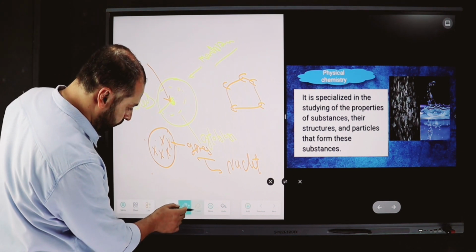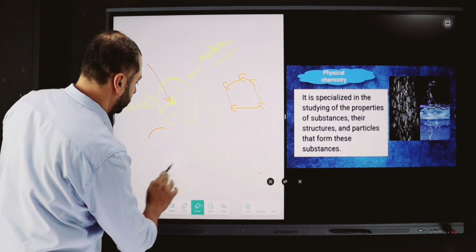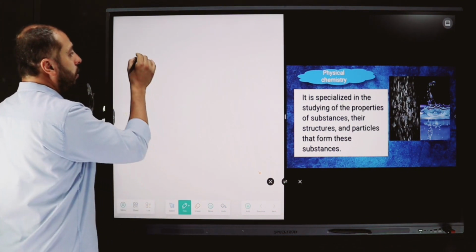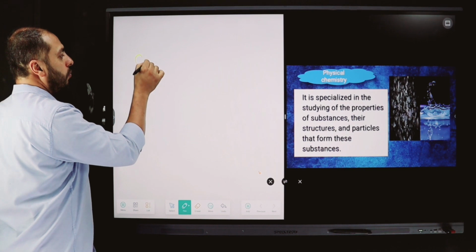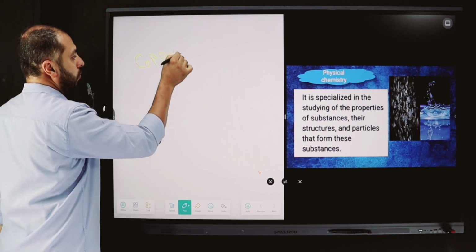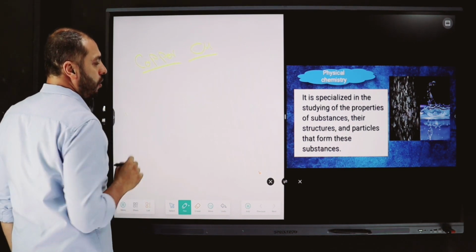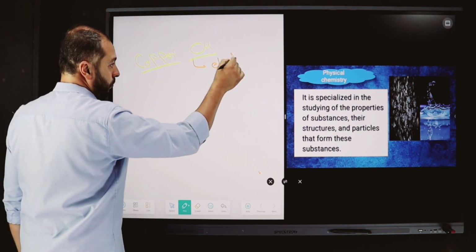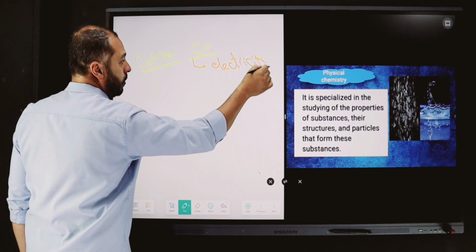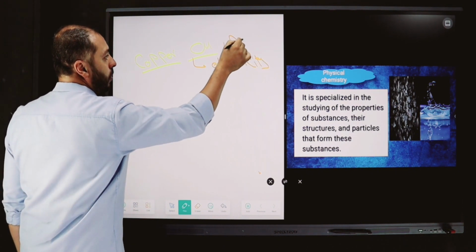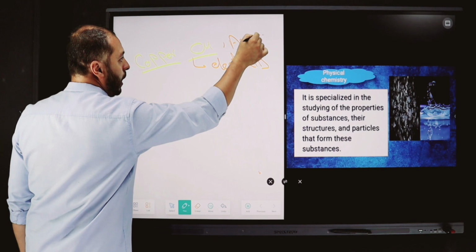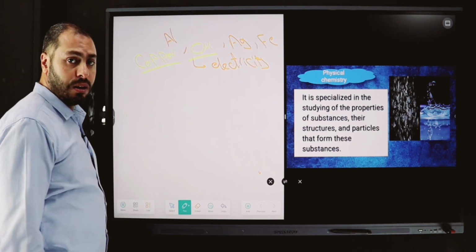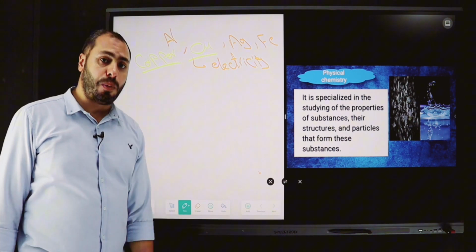For example, I have copper, Cu. We know that copper is a good conductor of electricity. Okay? And also silver, also iron, also aluminum, and so on. All metals are good conductors of electricity. This is a physical property.